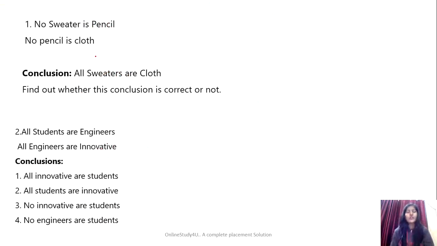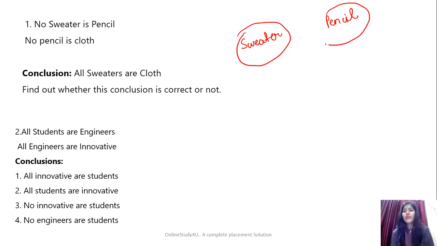Okay, so here is one LOG question. I thought to discuss it once because it is definitely going to help you. The question says, no sweater is pencil. First of all, I always suggest doing the LOG question by Venn diagram. It is not only easy but quick as well. So suppose here we have sweater and this is pencil. Now they are saying no sweater is pencil.